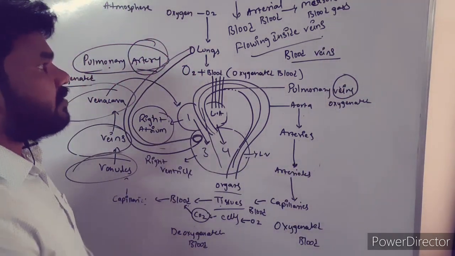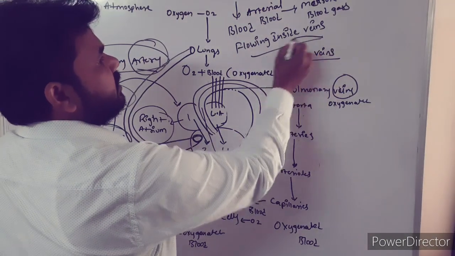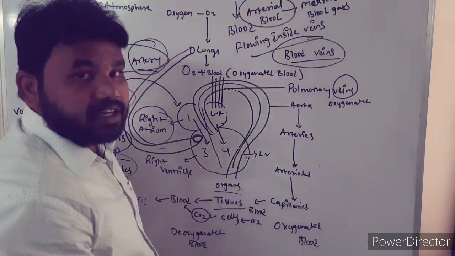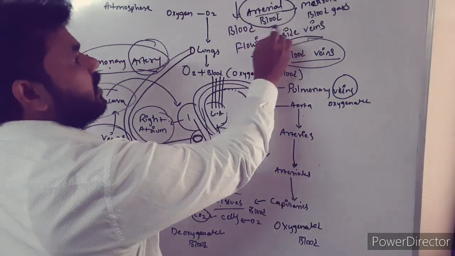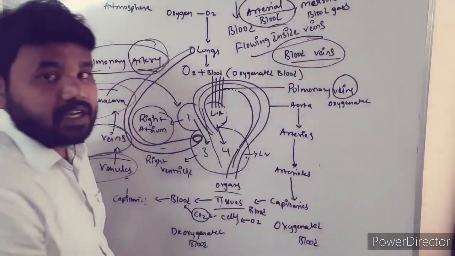Always the phlebotomist or the lab technicians will collect the blood from the veins, and only in some special cases will they collect the blood from the arteries. That blood is called arterial blood, and it is used to measure the gases.